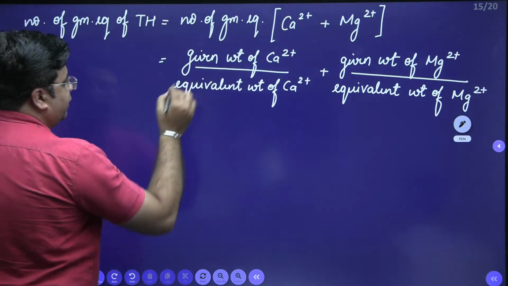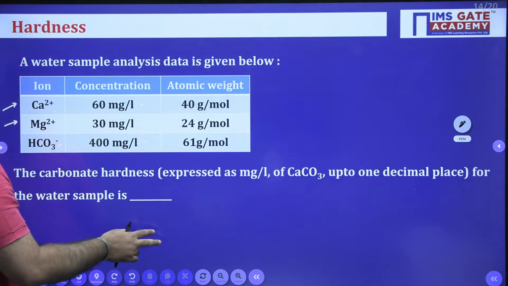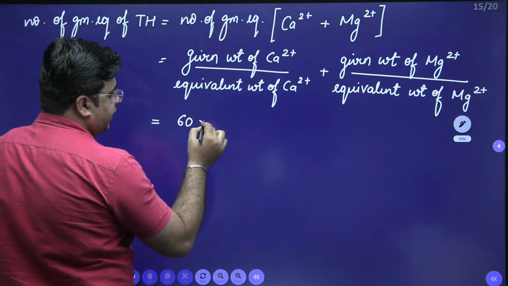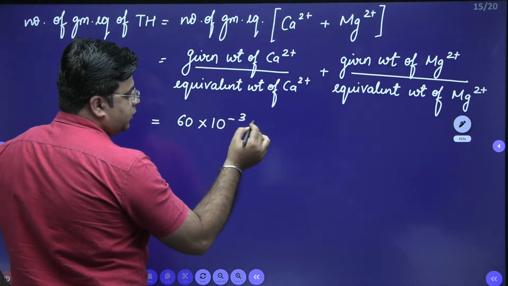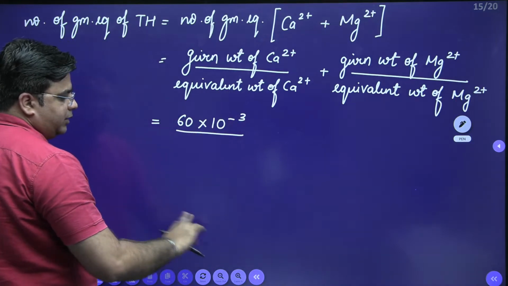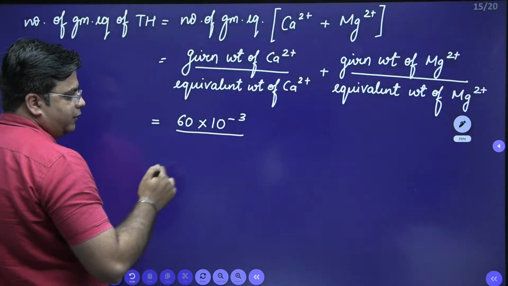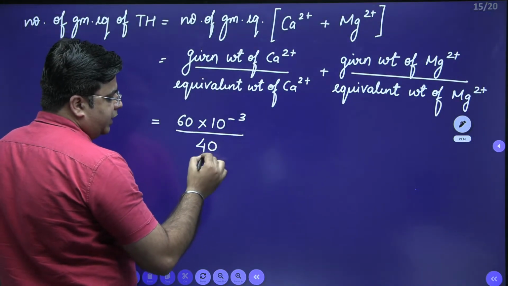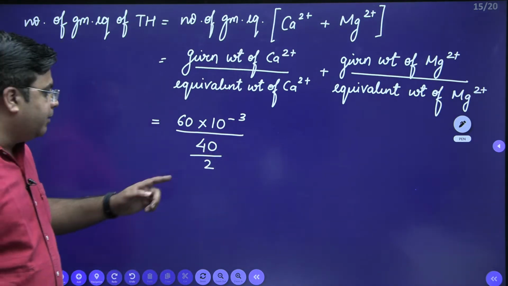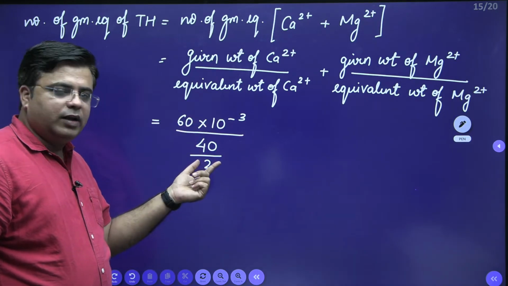Now the given weight of calcium is 60 milligram per liter. Please check on the units. So 60 milligrams, so 60 into 10 raised to power minus 3. Now this will be in gram per liter, divided by the equivalent weight of calcium ion. So equivalent weight of calcium ion is the atomic weight of calcium, which is 40 gram, divided by the valency of calcium ion, which is 2. So this will be the number of gram equivalents of calcium ion, given weight divided by the equivalent weight.